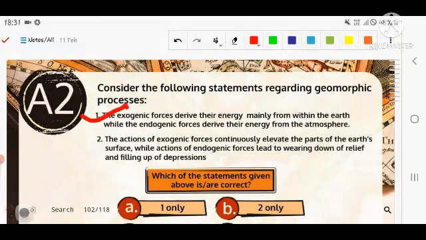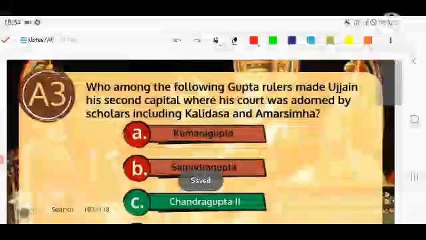Exogenic forces take their energy from the atmosphere, for example in the form of wind, gravity, glaciers, groundwater, etc. And in the case of endogenic forces, for example volcanoes, tidal waves, tsunamis, the pressure comes from the earth itself. So that is the type of the endogenic forces, and you can see here. Let's see the next question.